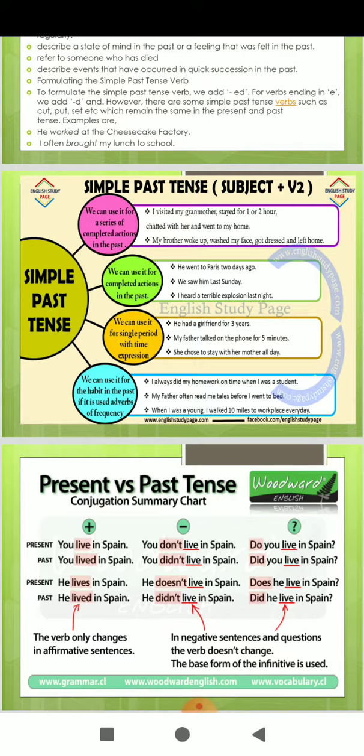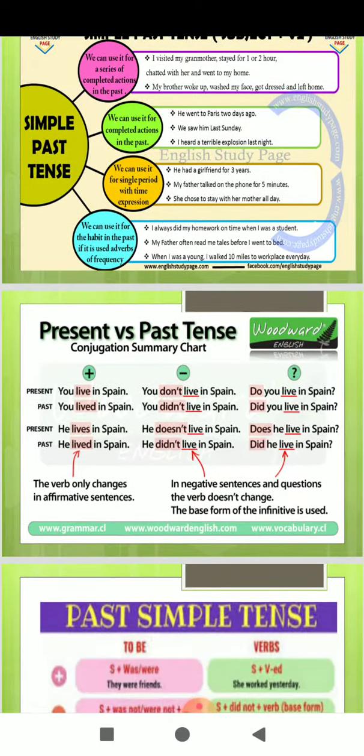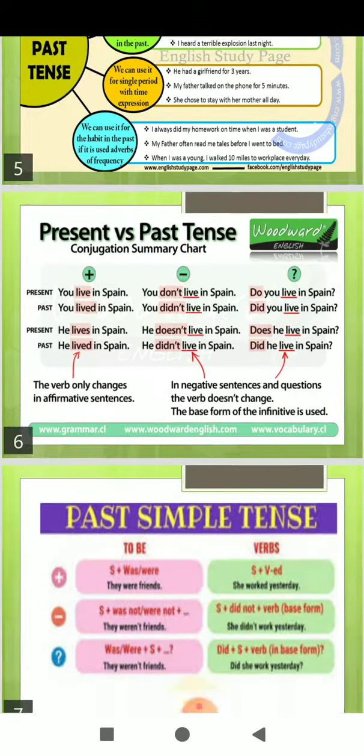So, let's talk about another tense now, that is past continuous tense. This tense is used in the following ways: to indicate an action that was happening at some time in the past. The time of action may or may not be indicated.